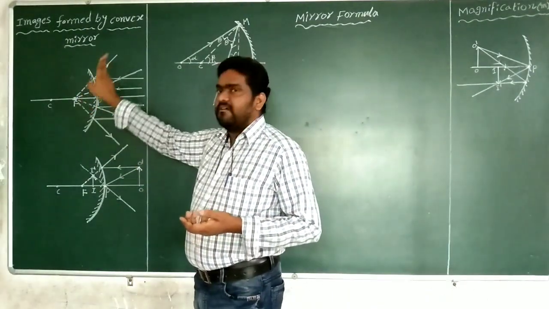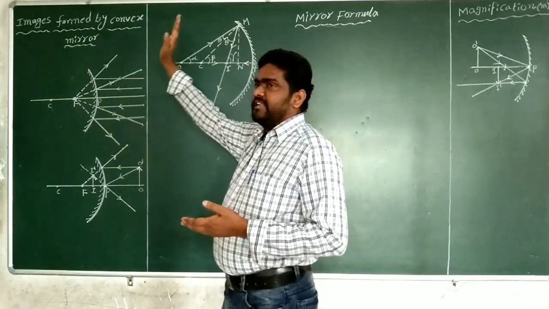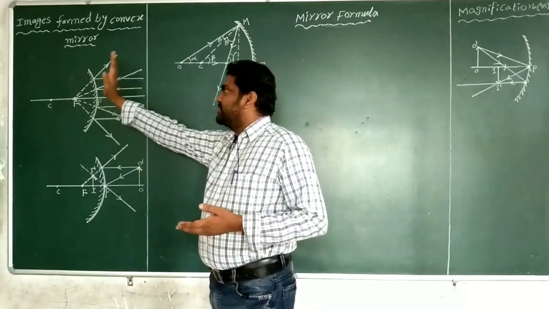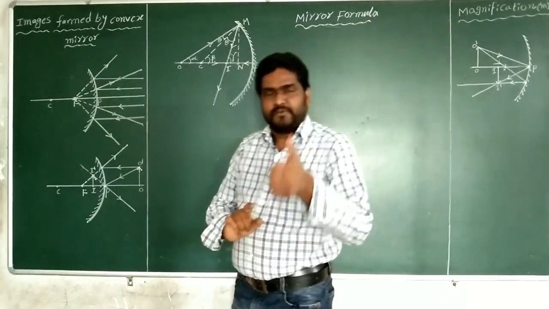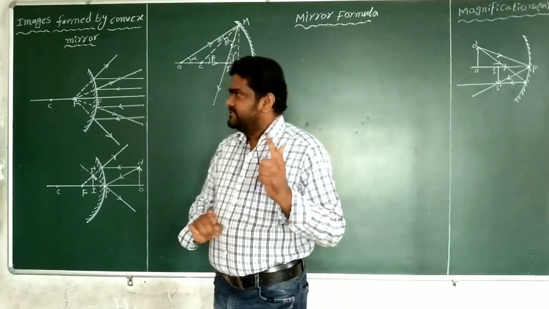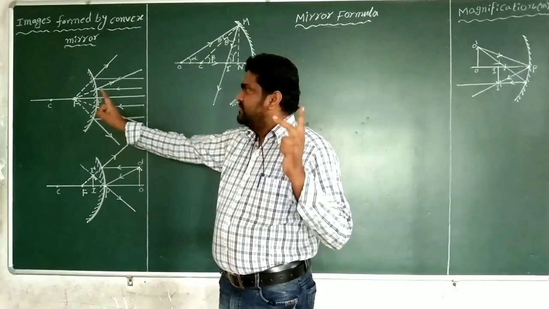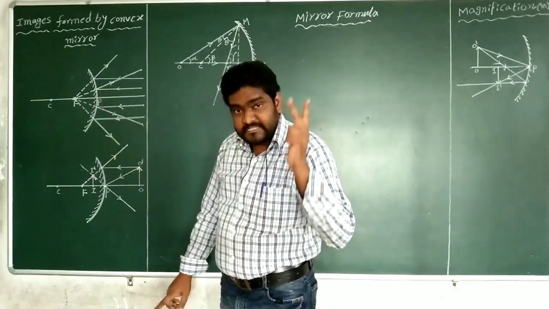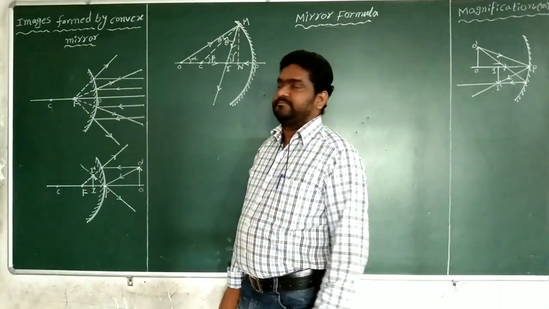So it is virtual and erect. Finally, when the object is placed at infinite distance, the image formed by the convex mirror is at focus. Second, the nature of the image is virtual and erect. Third, the size of the image is diminished, highly diminished or point size.